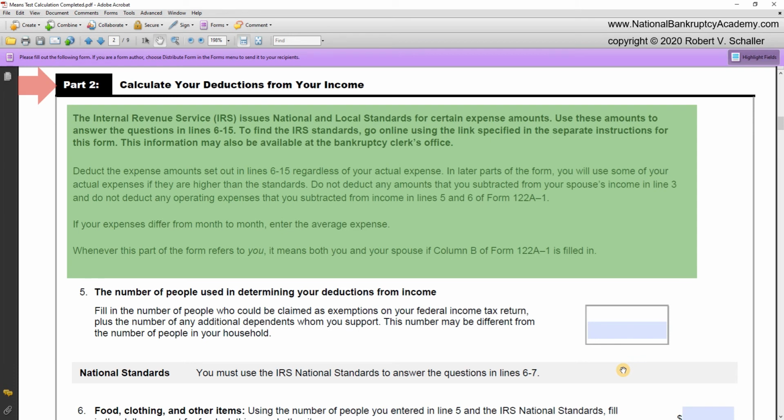Whenever this part of the form refers to you, it means both you and your spouse if column B of Form 122A-1 is filled in, which is the case in the example of George and Martha Washington.